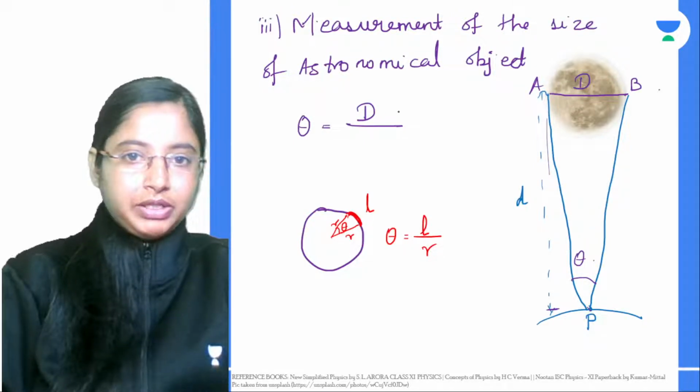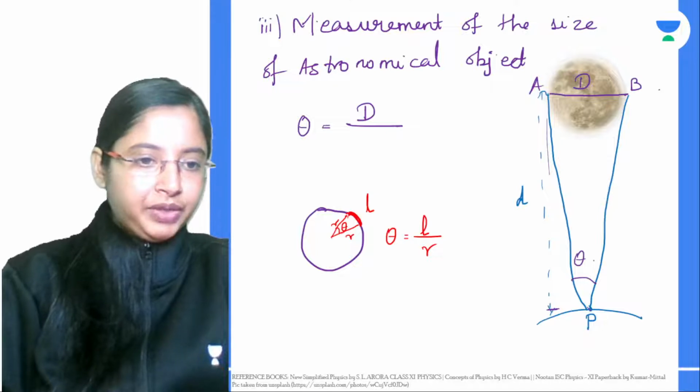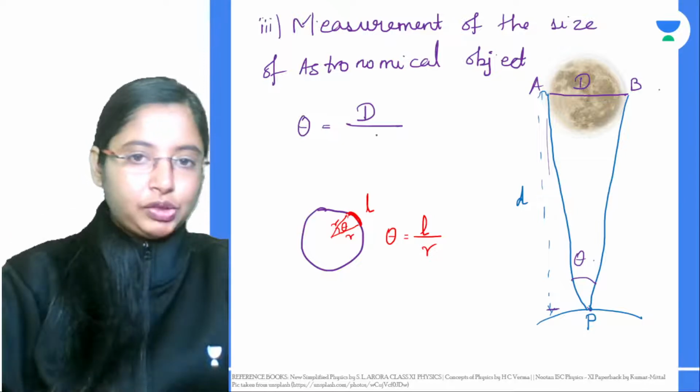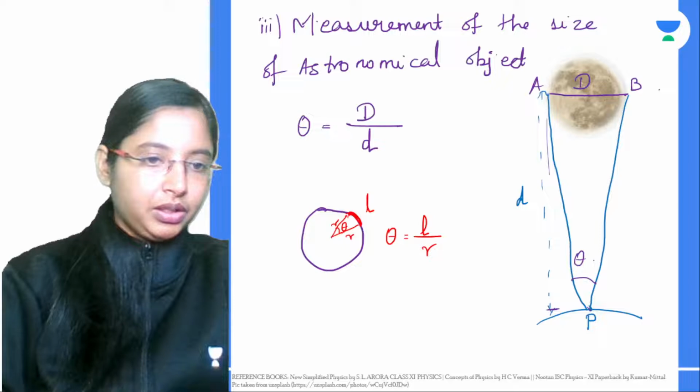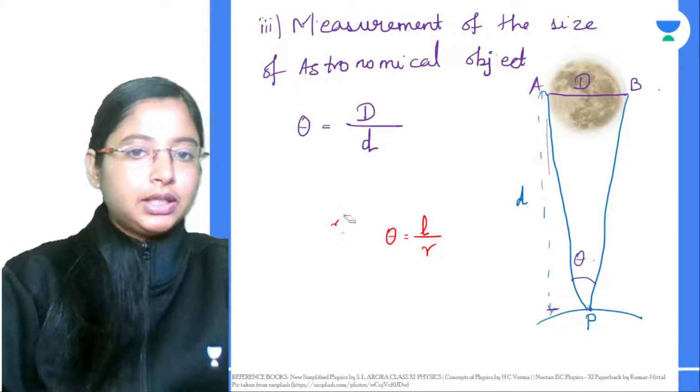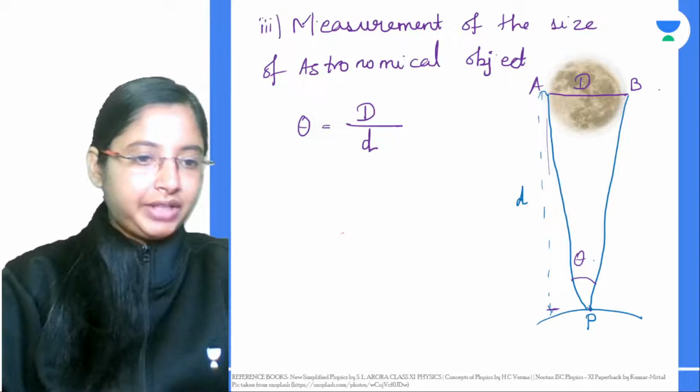Here, the diameter D is taken, and we want to find the distance from here to here. This is basically d, both sides it's d. We can find the distance from Earth to the moon using the triangulation method. So that is basically given by d. Some books take the distance d as s also, that is also right. In this case, I've taken it as d.